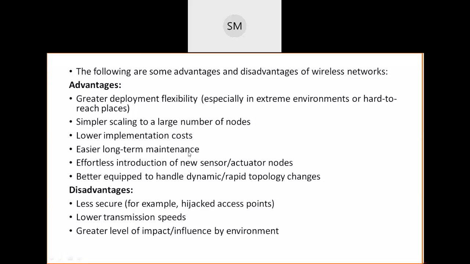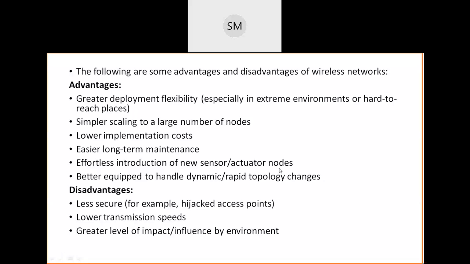Okay, easy maintenance and effortless introduction of sensor and actuator nodes. See, there is no need to insert a new node or remove a node from your home or your network. Why? Because they are wireless, right? So easily, if you want to insert any new sensor or actuator inside your network or your home, you can fix it.